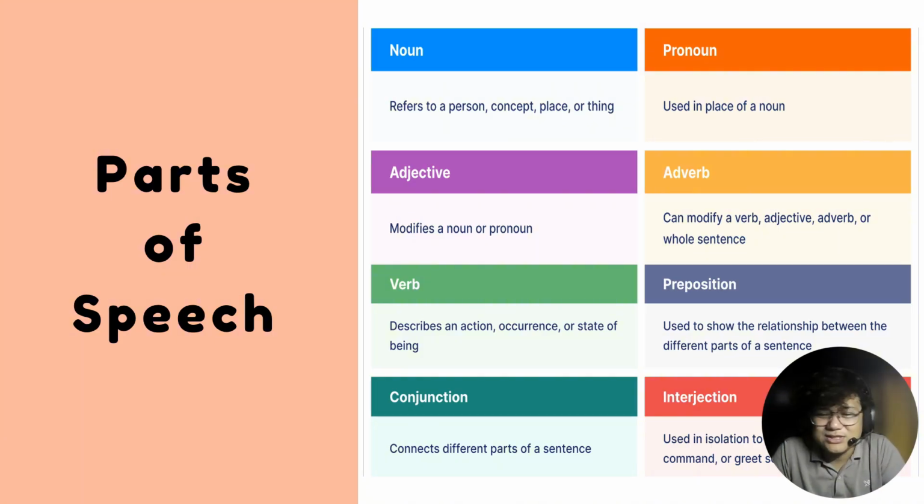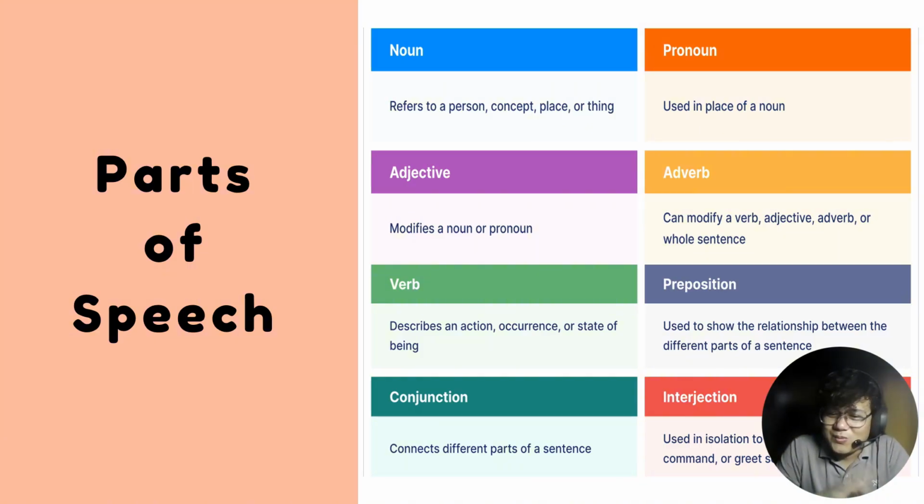Those are prepositions. Then we also have conjunctions, which connect different parts of a sentence. Like, for example, the and. So that is a conjunction. Because, that is a conjunction. Then but, we have that one. And we also have interjections. Something that you will insert during your speech, to make, for example, a command or a greeting. Like, for example, wow, or uh-huh, or yeah. So those are interjections, something that you will insert in your speech to add something to it.